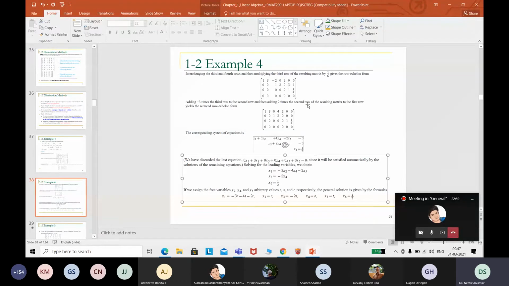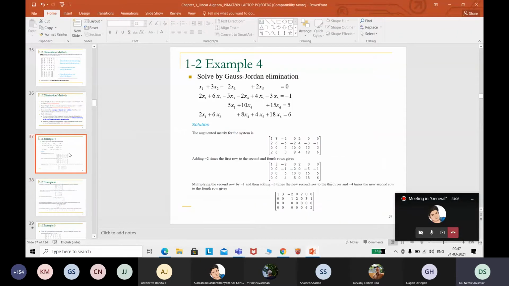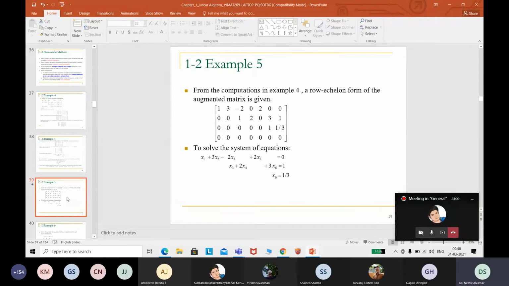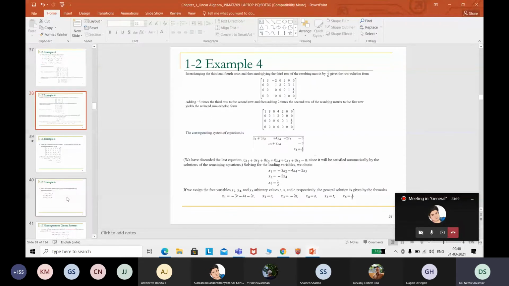Next we have the example, this was 1.2, same example, example 4. Okay. And similar thing we have here. Now we obtain one value x6 and then we will do back substitution and obtain the others. Now here you can see how many unknowns are there. I will explain the last part. How many unknowns are there?